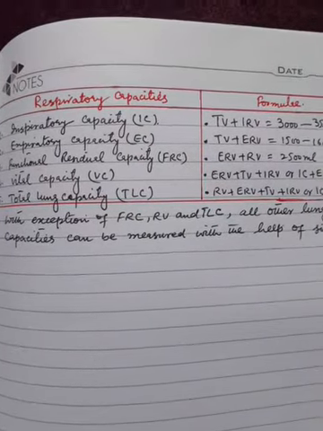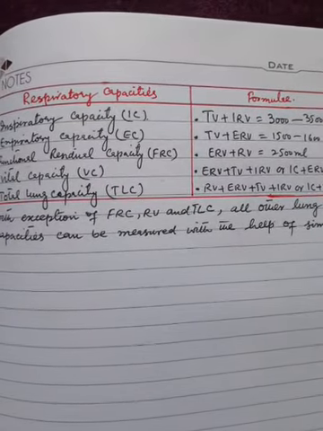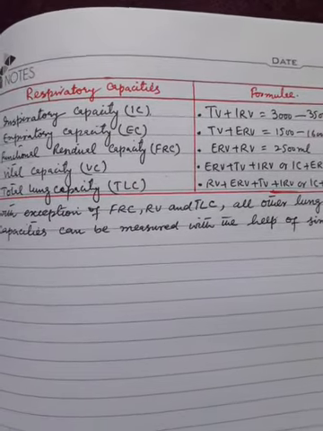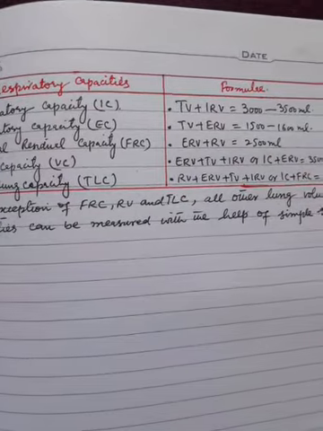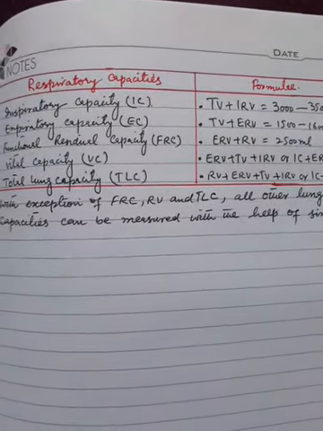Expiratory capacity, EC, its formula is TV plus ERV. TV means tidal volume plus ERV, expiratory reserve volume, that is equal to 1500 to 1600 ml.